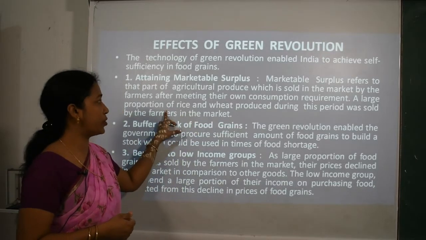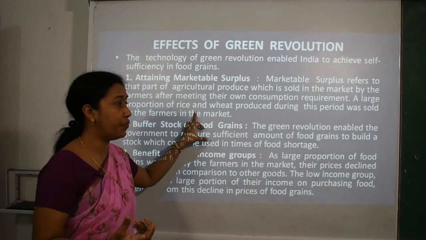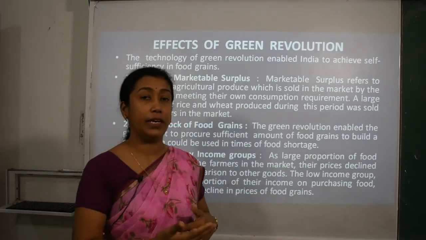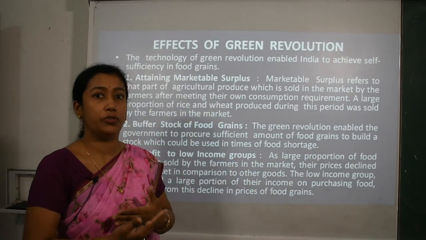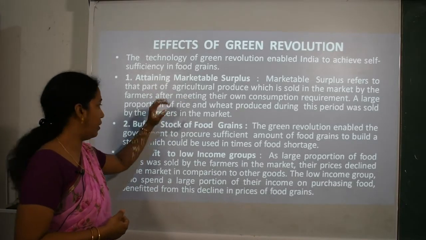And a large proportion of rice, especially rice and wheat, was produced during this period to supply or to sell into the market, and they can enjoy a good harvest or a good profit also. So this was an advantage for the farmers.